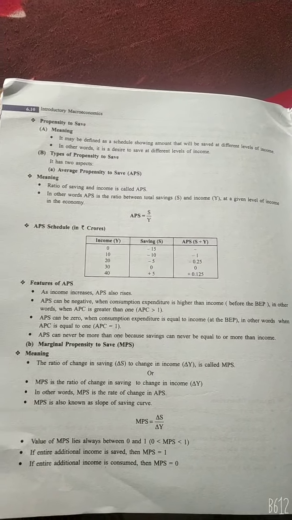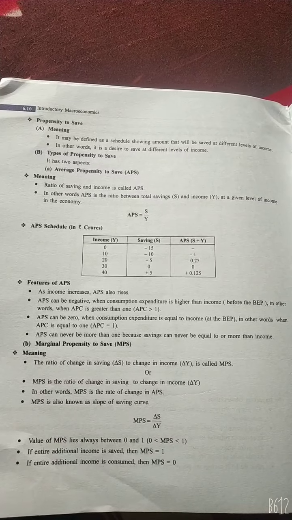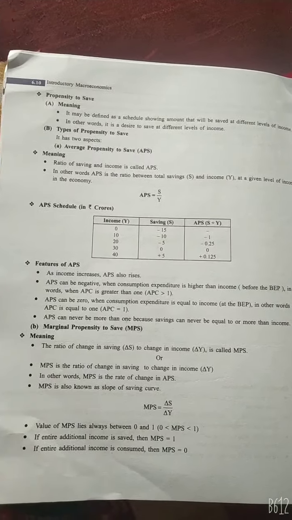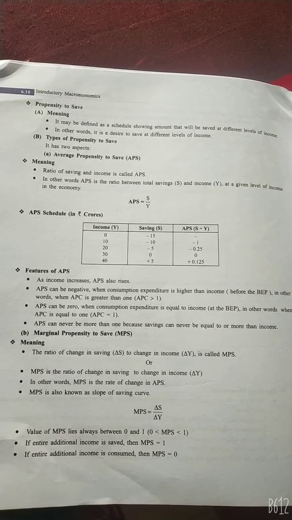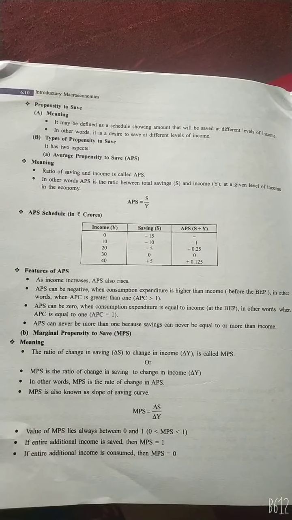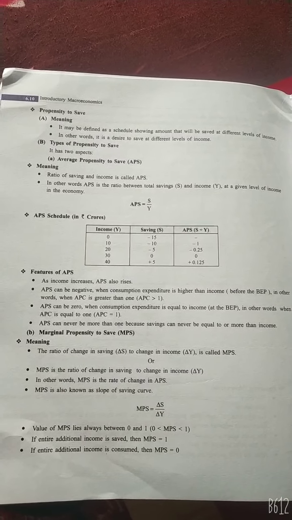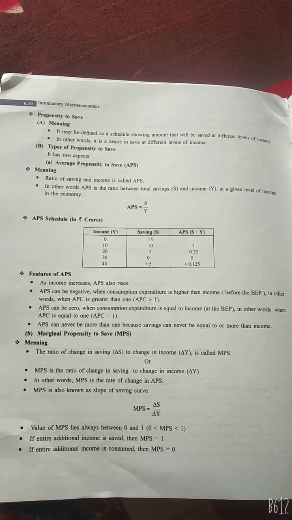The symbolic form is MPS equal to delta S upon delta Y, and its feature is that the value of MPS lies between 0 and 1. If the entire additional income is saved, then MPS is 1. If the entire additional income is consumed, then MPS is 0.